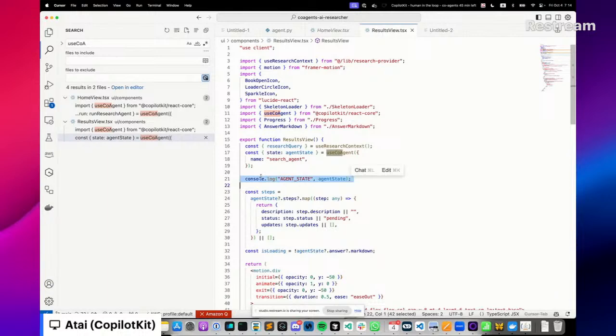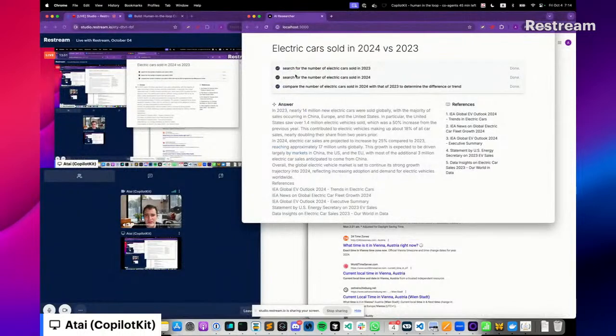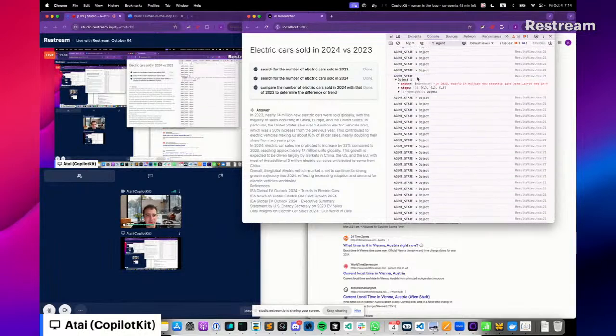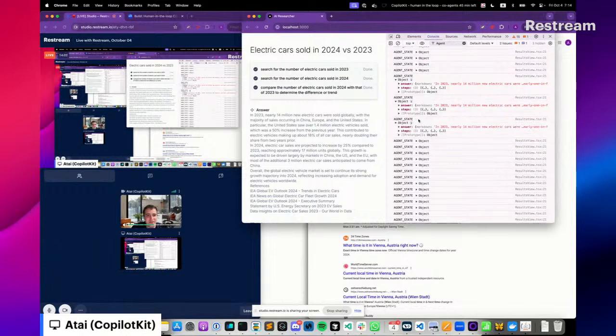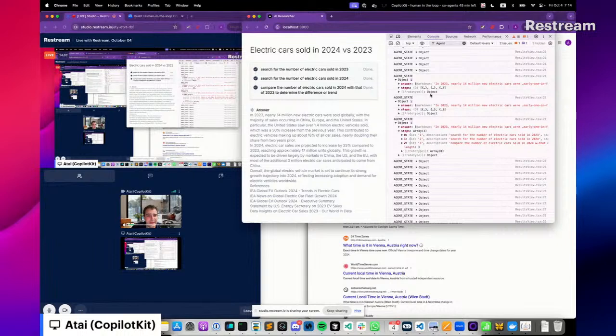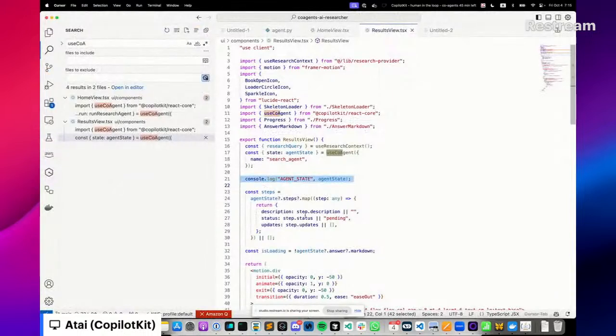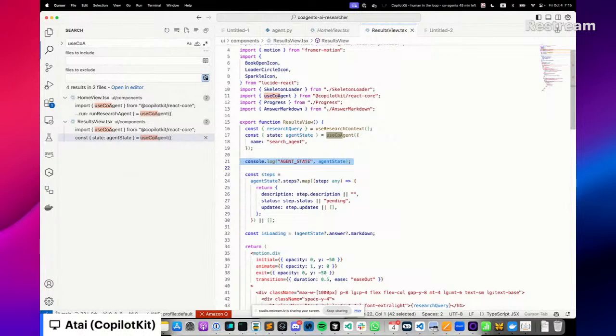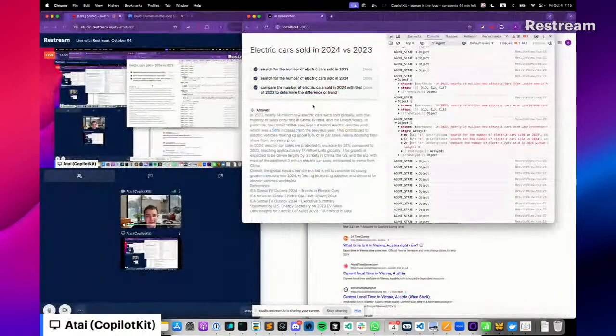Just by using this React hook, useCoAgent, we get access to this state object as it's streaming. Now I've got here this console.log that shows it's printing the agent state as it's going along. So you can see here that as the agent state is changing, every time it changes at all, we get an updated state here, which is really great for working with React applications. And then, once you have the agent state, you can probably see how you would use that to create the application-native UX.